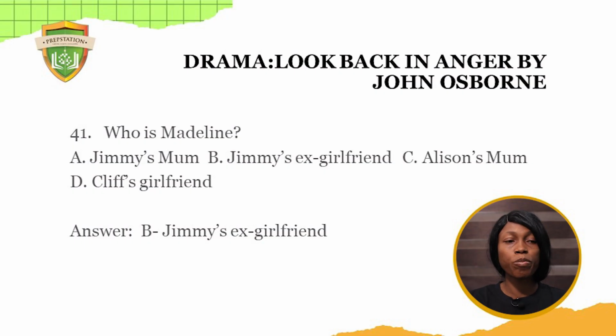We'll look at the play Look Back in Anger by John Osborne. The first question, who was Madeline? A. Jimmy's mom. B. Jimmy's ex-girlfriend. C. Alison's mom. D. Cliff's girlfriend. The answer to this question is B. Jimmy's ex-girlfriend. Madeline in the play was older than Jimmy, and he dated her before he got married to Alison.